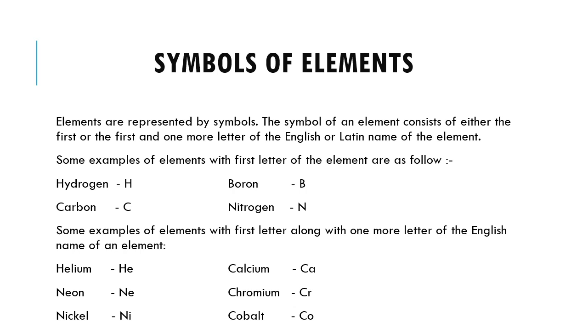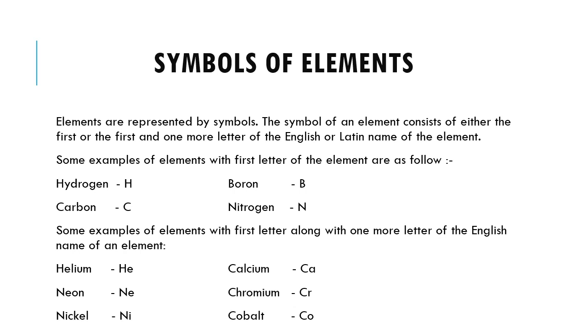Some examples of elements with the first letter are as follows. Hydrogen is represented by capital H. Boron is represented by capital B. Carbon is represented by capital C. Nitrogen is represented by capital N. So here you find that the chemical symbol is formed by the very first letter. In hydrogen, the first letter is H. In boron, it is B. In nitrogen, it is N, and in carbon, it is C.